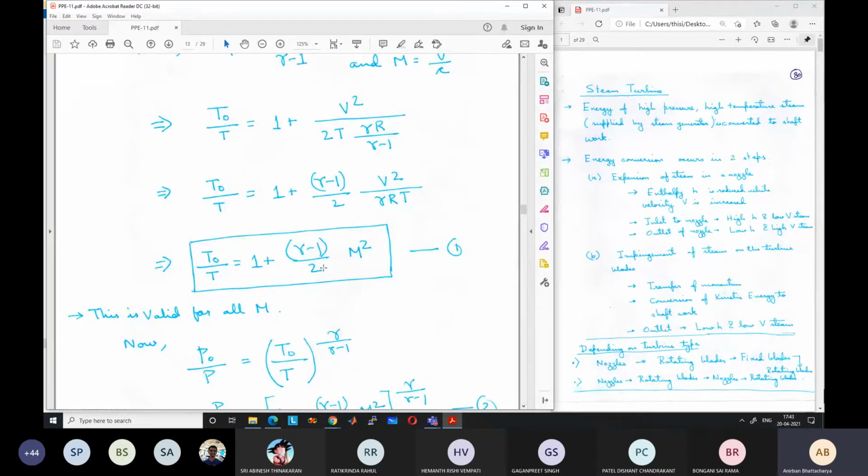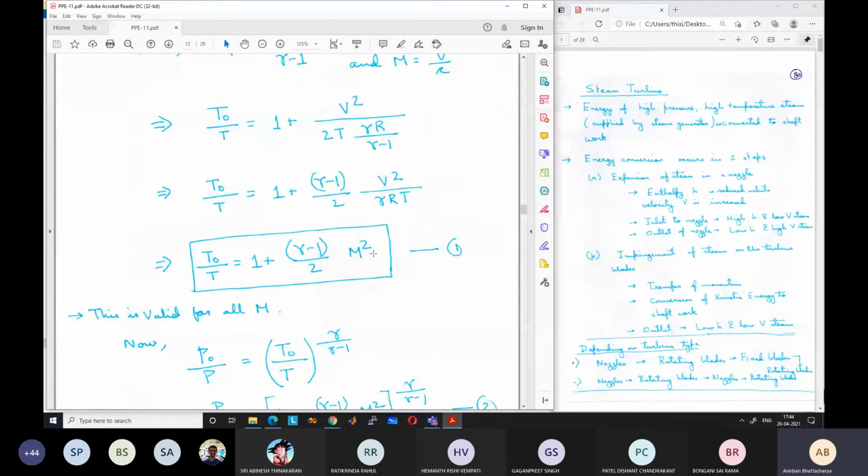If you know the stagnation temperature T0, you can find the static temperature based on the Mach number, or if you know the stagnation and static temperature, you can find out the Mach number at that location using this relation.